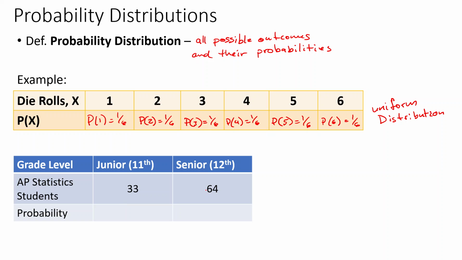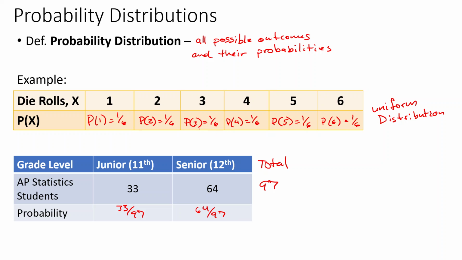All right, down here, we're no longer uniform. So we're looking at the students in AP Statistics. We've got 33 juniors and 64 seniors, which gives us a total of, let's see, 97. So the probability of getting a junior would be 33 out of 97. The probability of getting a senior would be 64 out of 97.